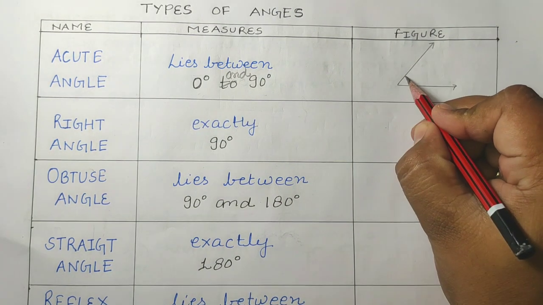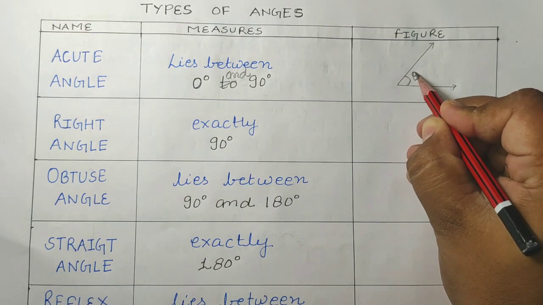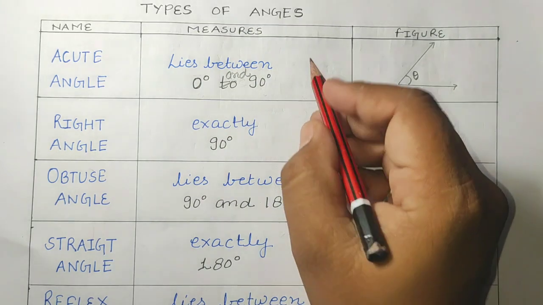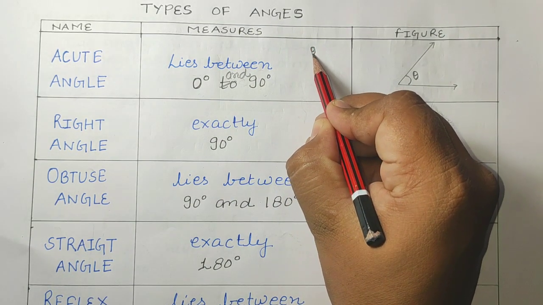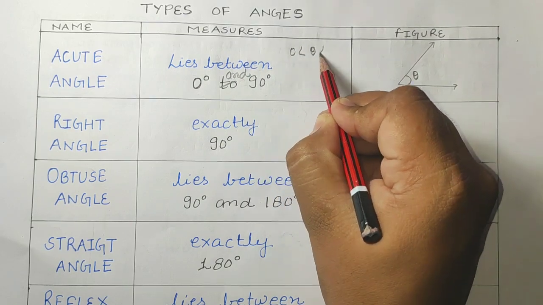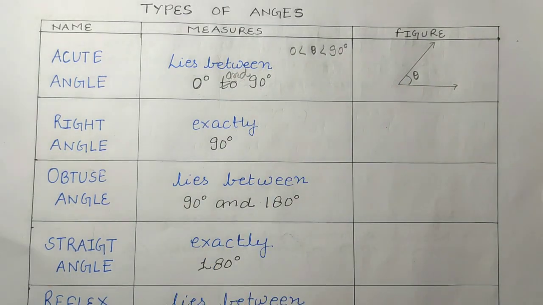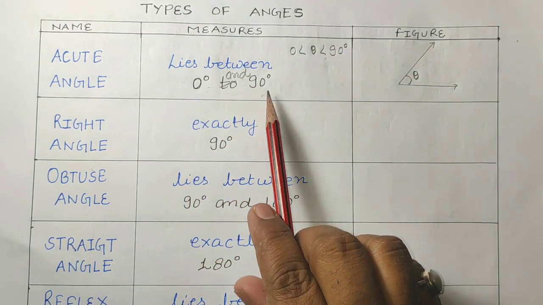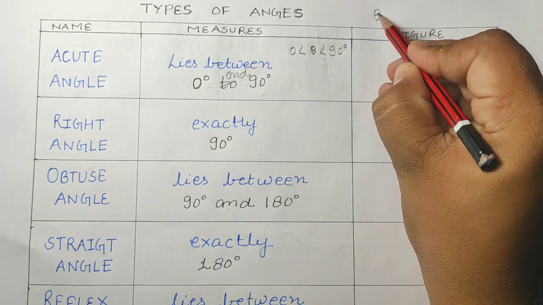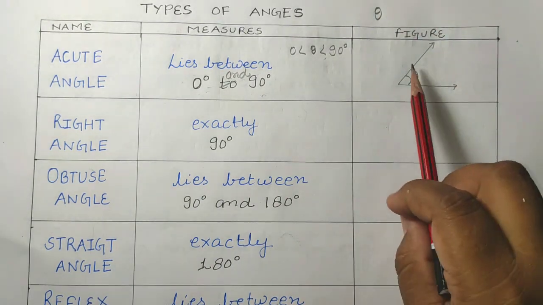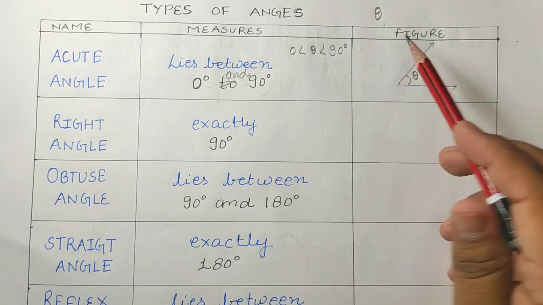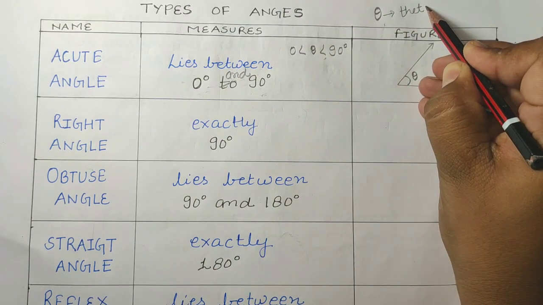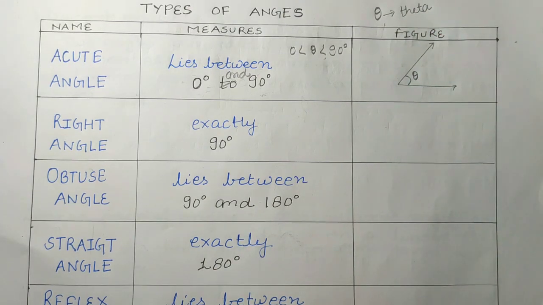Suppose if theta angle, or whatever variable you take, is there, then the value of theta will lie between 0 to 90 degree. In simple language, I have written that it lies between 0 and 90 degree. This symbol is theta, which denotes some angle. You can write x, y, or whatever at the place of this, but here I have written the denotation of angle, that is called theta.